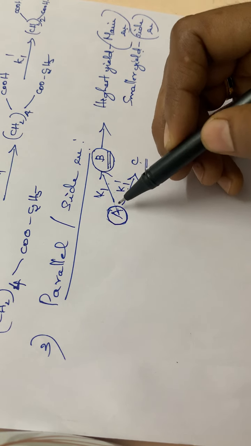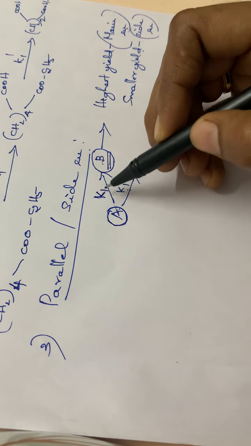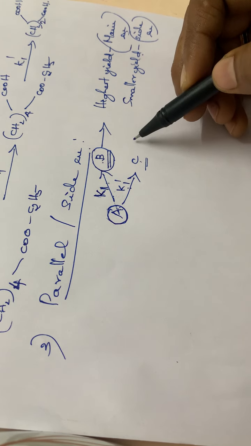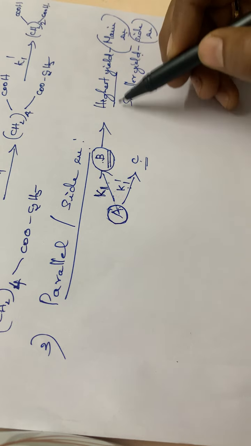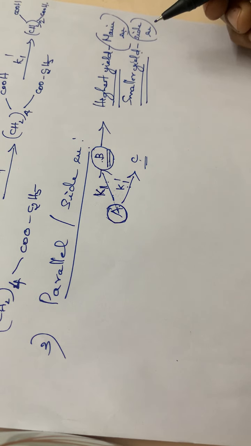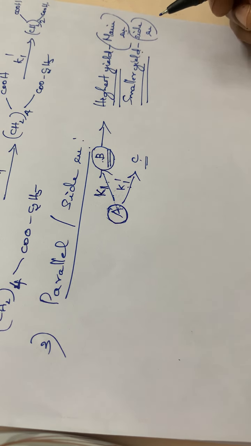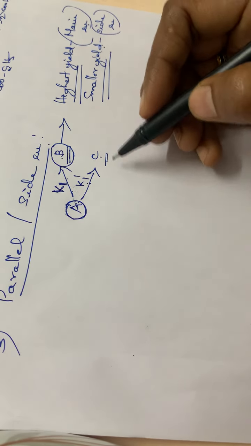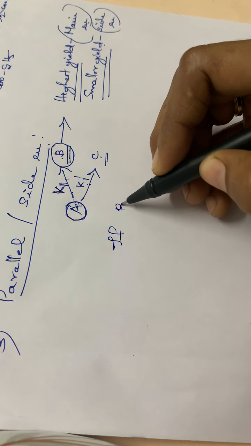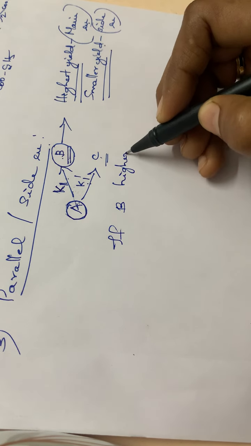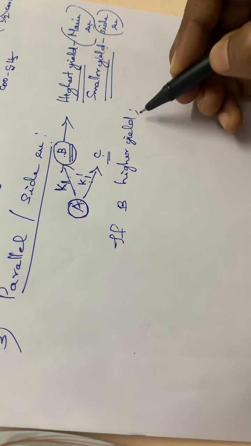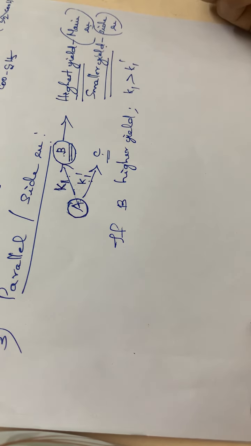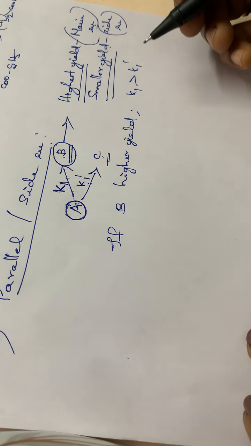Suppose we have B with a higher yield, then this particular reaction, the conversion of A to B with rate constant K1, is called the main reaction, and this one the sub reaction, or vice versa. So the highest yield will be the main and the smaller yield will be the side reaction. In this case, if B has a higher yield, then what about the rate? K1 will be greater than K1 dash, isn't it? K1 will be greater than K1 dash.